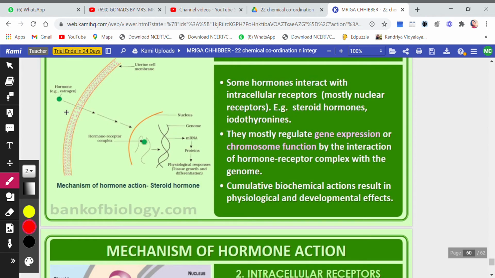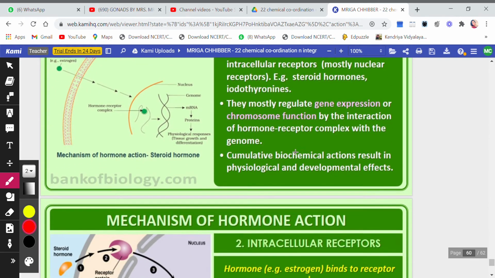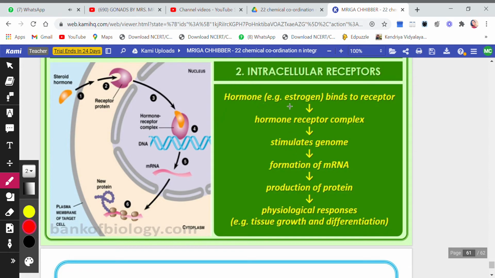So this is how the intracellular receptors will work. You see, hormone like estrogen will bind to the receptor, hormone receptor complex will be formed, and it will stimulate the genome. See, it is stimulating the genome. This is the hormone. The receptor complex is formed. It will stimulate the genome. This is the genome, that is your DNA.